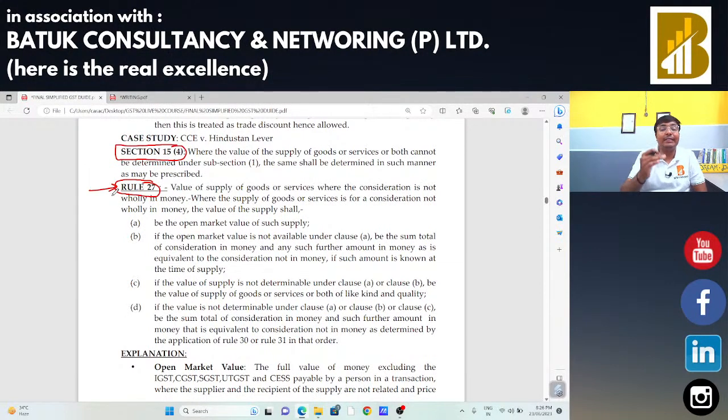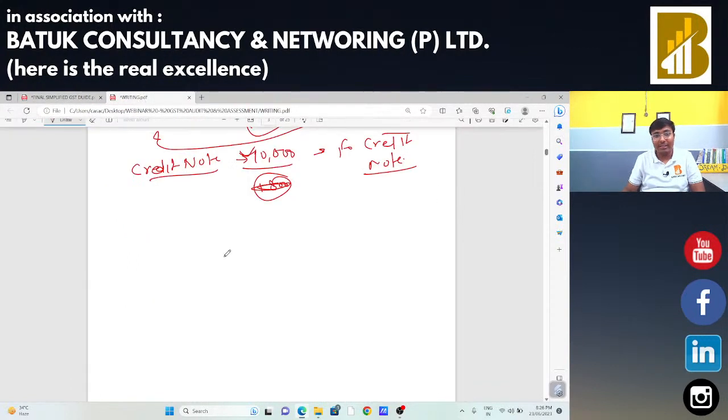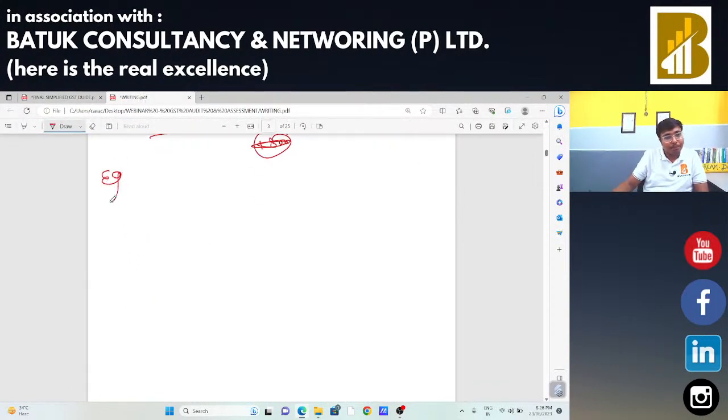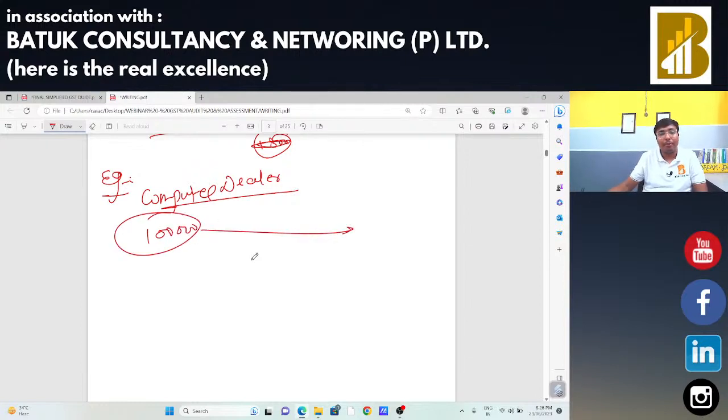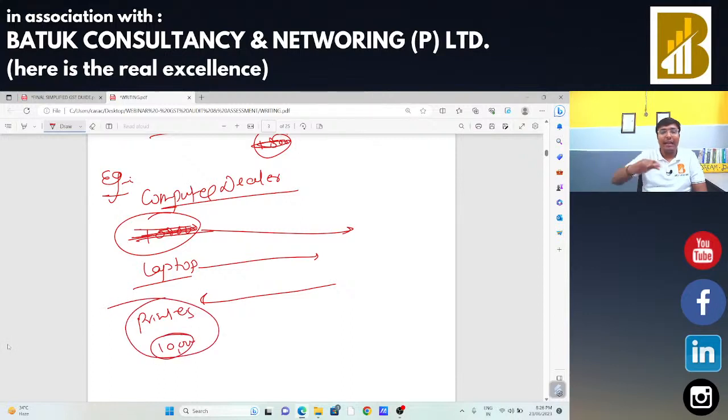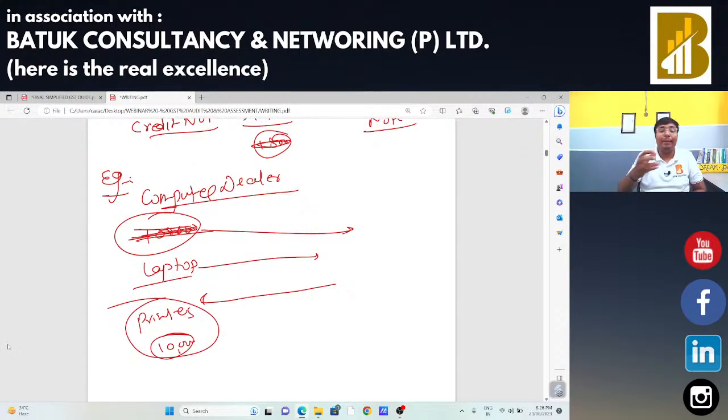In that case, the whole consideration is not in money. What is an example of it? Suppose I am a computer dealer and I am making a supply of a computer of 1 lakh rupees. Suppose I make a supply of one laptop, and for that particular supply, I am getting one printer and 10,000 rupees. I sold the laptop, and I am getting just one printer and 10,000 rupees as consideration.